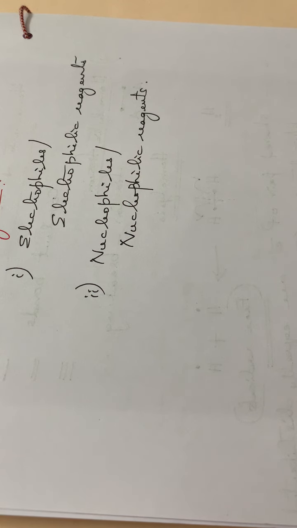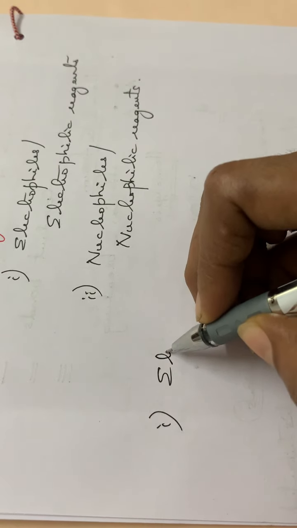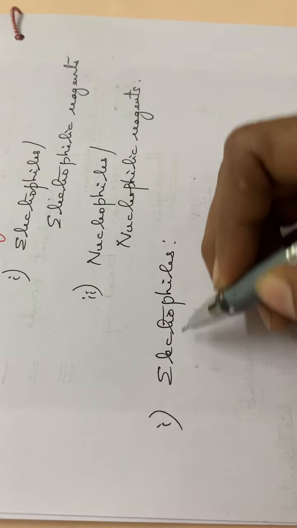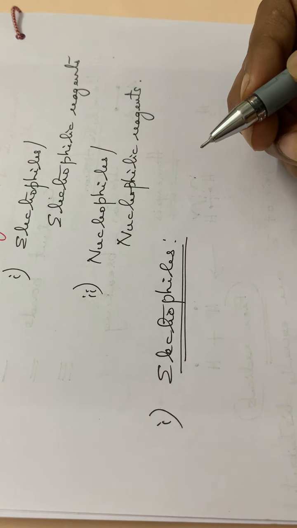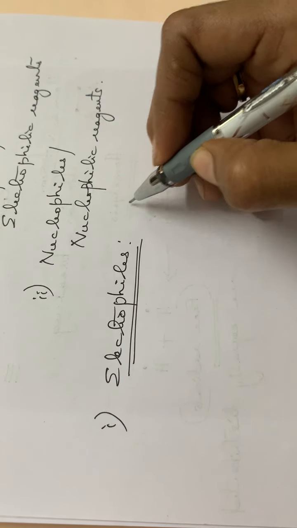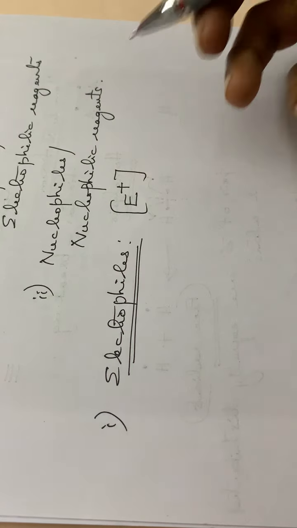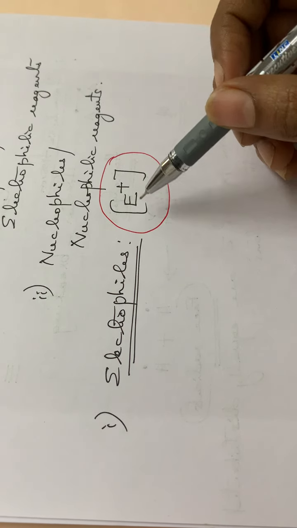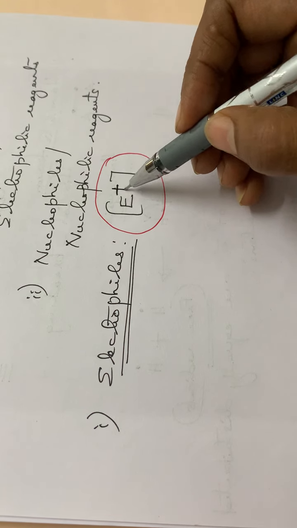So we have to go through them one by one. The first one is the electrophilic reagents or the electrophiles. See here, these electrophiles are normally represented by E plus. Okay, this sign you should remember, that is E plus. You should keep it in mind, you should never forget it. With this E plus itself, you can define an electrophile. E plus means it has a positive charge.